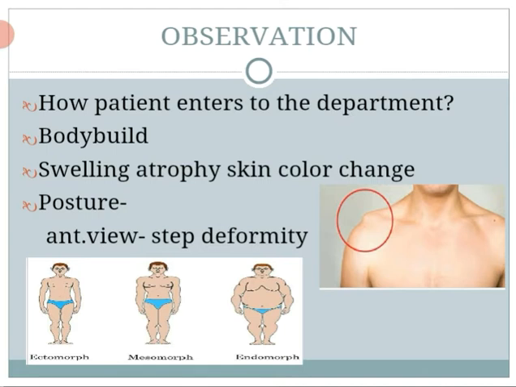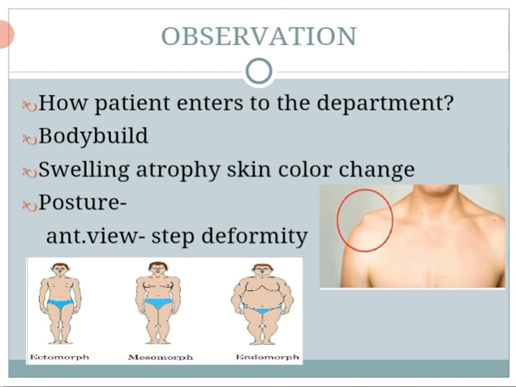Then we come to the observation part. In observation we only see, we can't touch the patient. We see how the patient enters the department, what the rate of arm swing is, how he or she supports the hand. In body build, we first mention whether it is ectomorphic, mesomorphic or endomorphic. Then swelling, atrophy or skin color changes can also be observed.